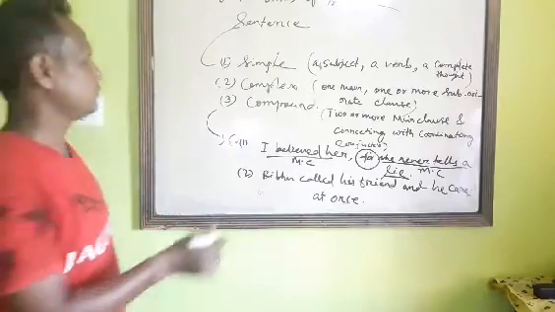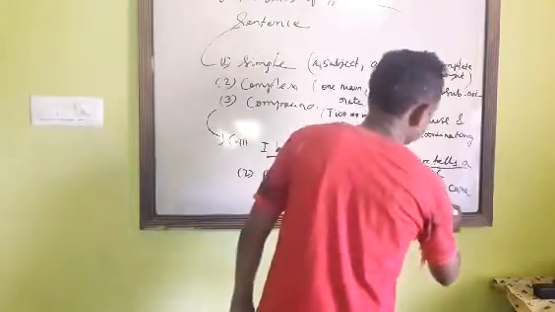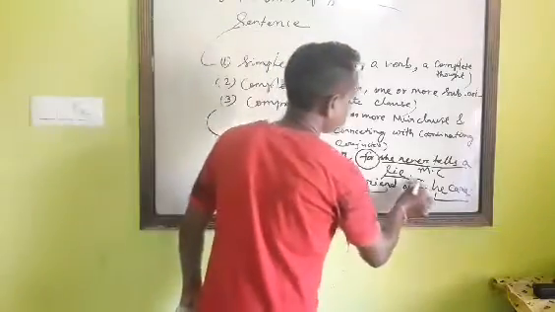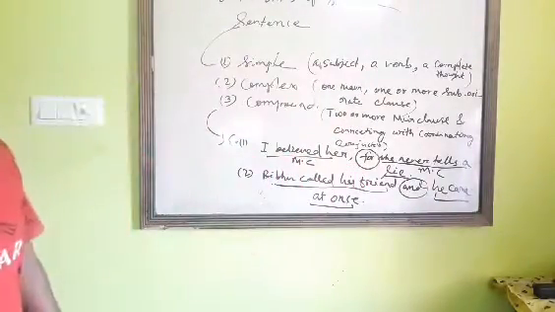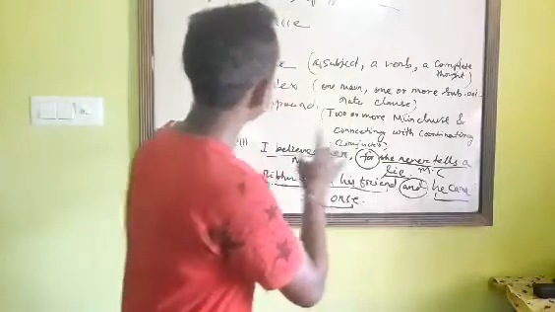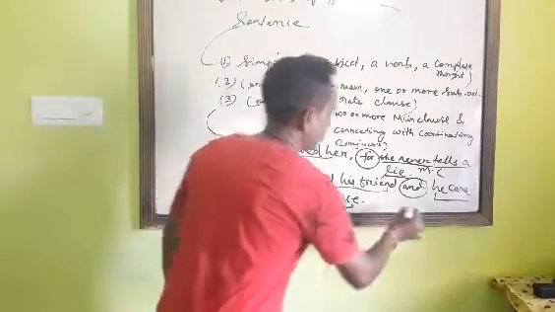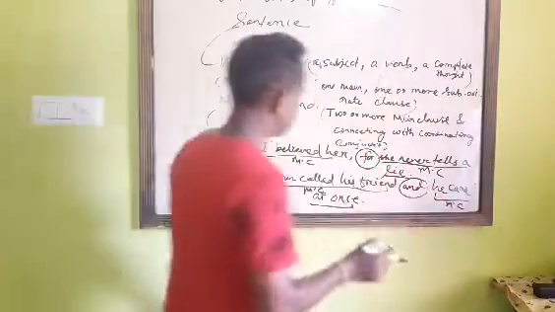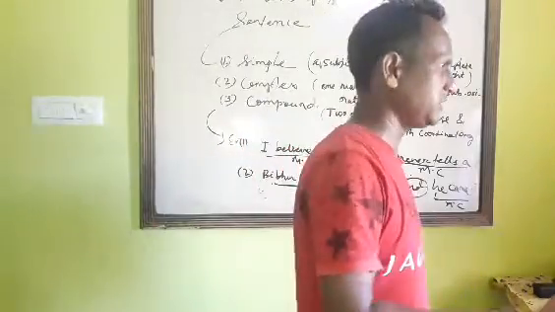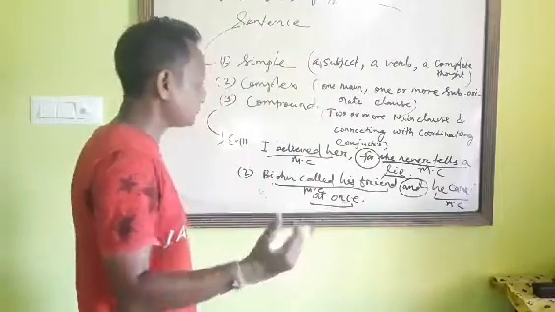So look at the second sentence. Vibhu called his friend is a clause, and he came at once is also a main clause, because it expresses its own meaning, a complete thought, not an incomplete thought.